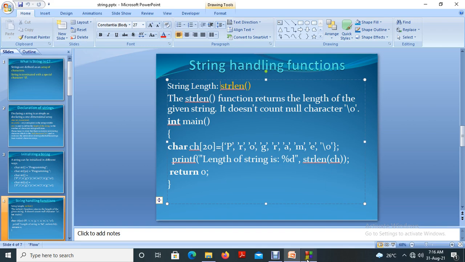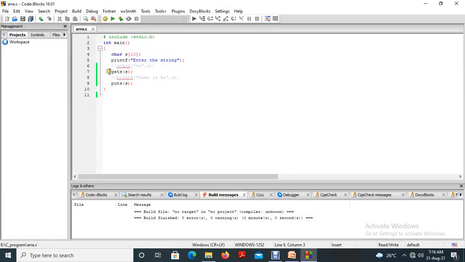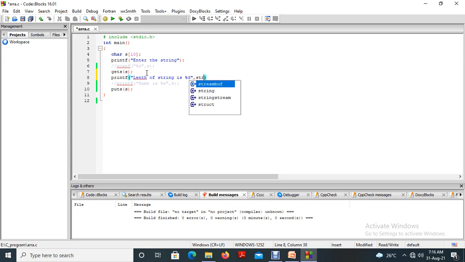Okay, so we will write the program in this case. Printf, length of string. What type of data will the length be? It will be an integer value. So percentage d, then comma, strlen of s. Okay, let me run this program.